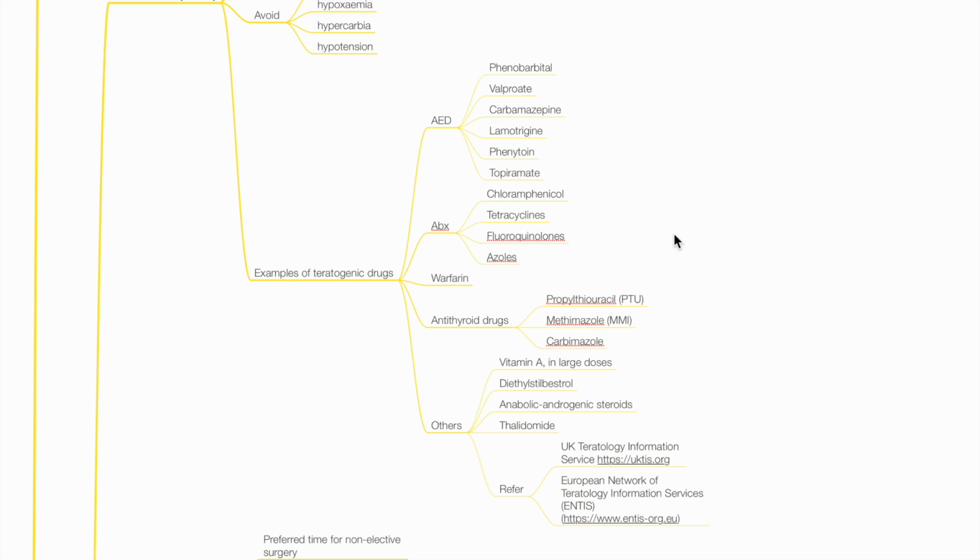Antibiotics such as chloramphenicol, tetracyclines, fluoroquinolones and azoles, warfarin, antithyroid drugs, vitamin A, diethylstilbestrol, anabolic androgenic steroids, thalidomide, and other drugs which can be referenced at UK Teratology Information Service and European Network of Teratology Information Services.